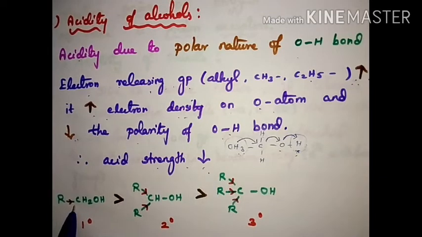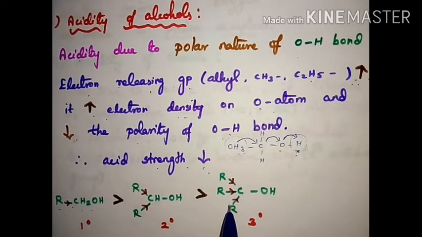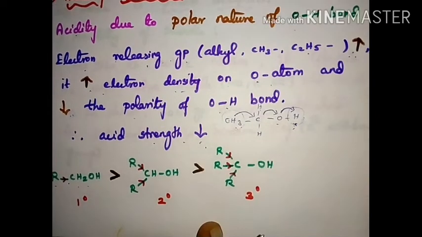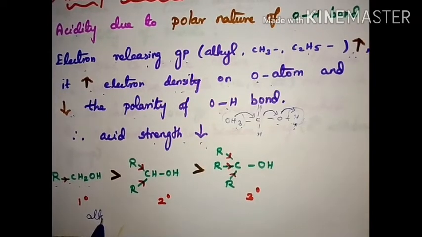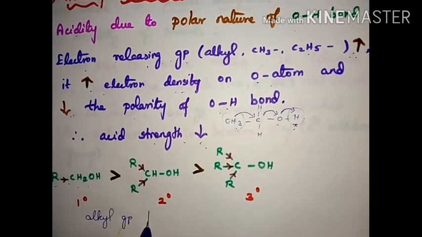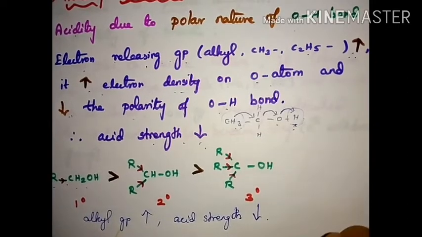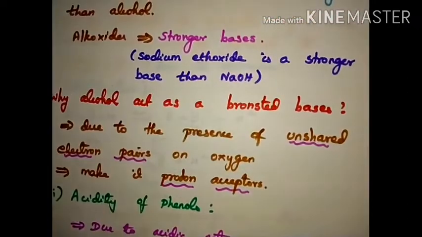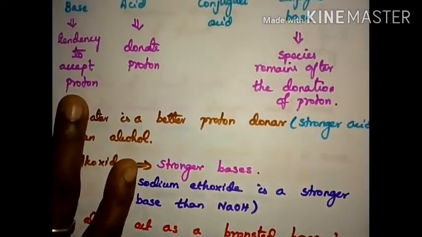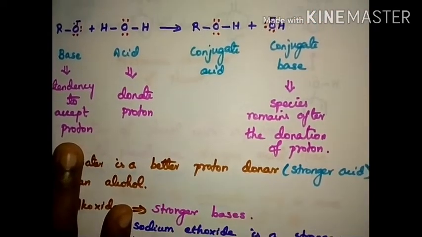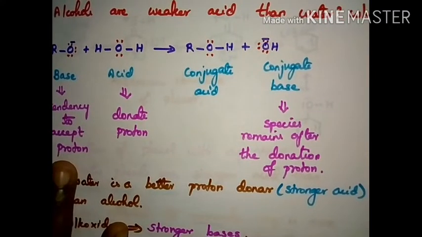That is primary alcohol, CH2, only one alkyl group here, no? Here two alkyl groups. Here three alkyl groups. So alkyl group increases means acid strength decreases. From this we understand the alkyl group increases means acid strength decreases, since it donates the electron to the hydrogen instead of removing it. Now we are going to see